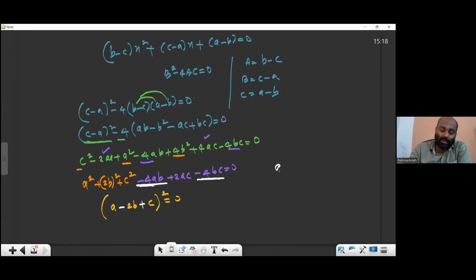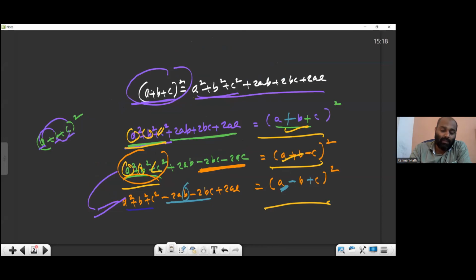Now what is the next procedure? That's what we are telling: we want to get everything in this form, the A square, B square, C square form. Then only we can answer it. This is a 9th standard topic. Everything we want to get is all square: A square, B square, C square form. Nothing should be left out.